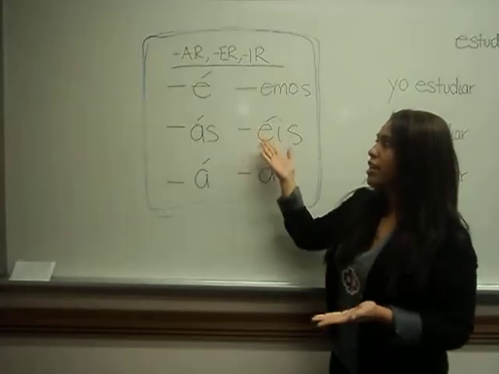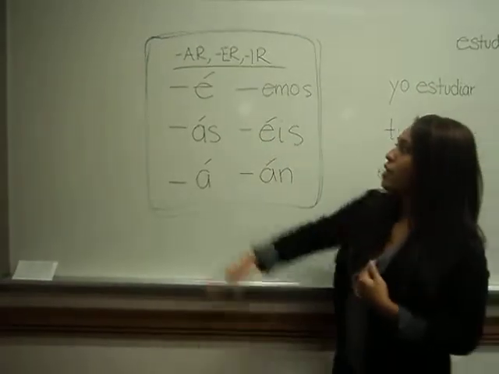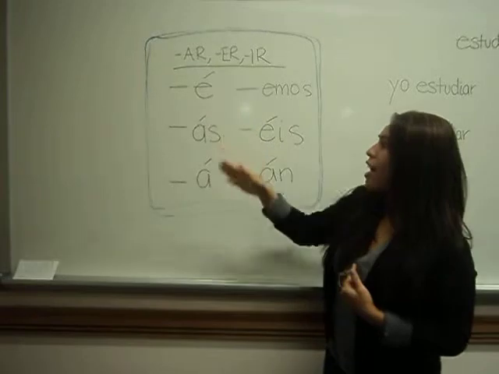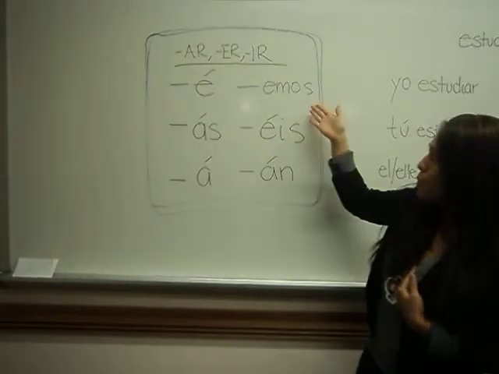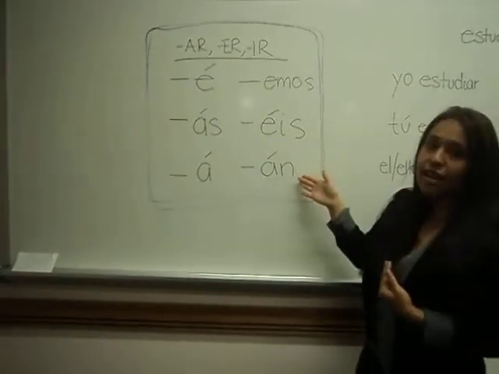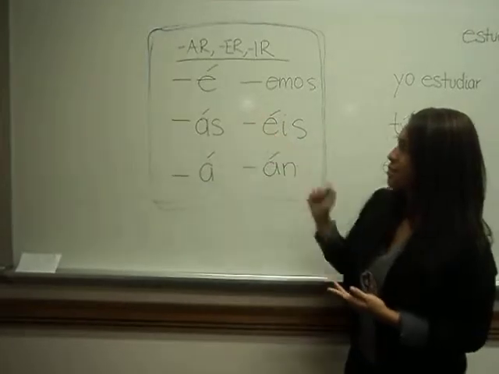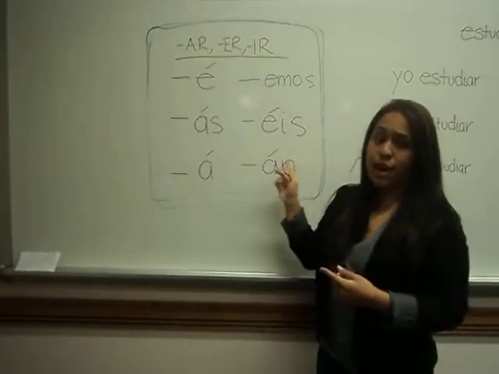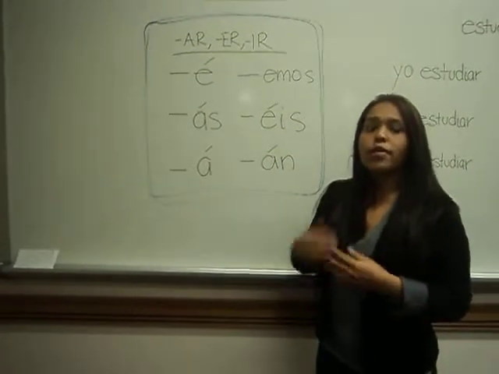So here we take a look. Here are the endings: é, ás, á, emos, éis, and án with the accent. So make sure to keep this in mind when we're learning how to form future tense verbs.